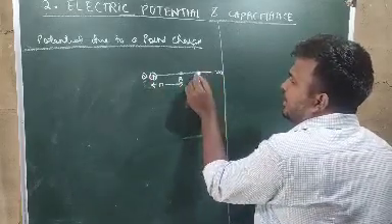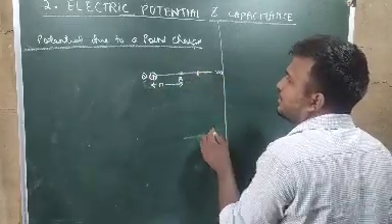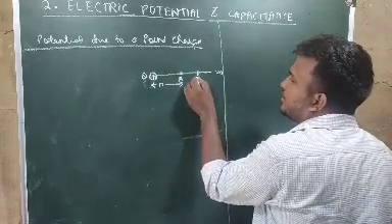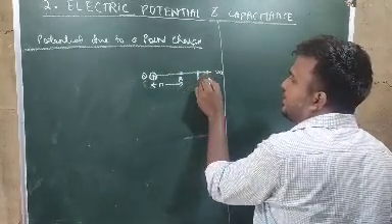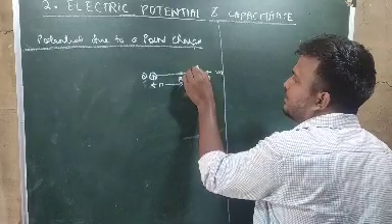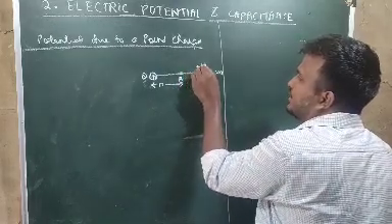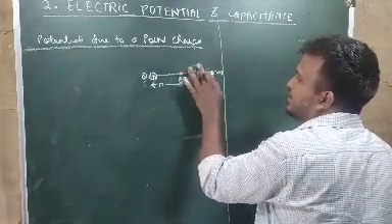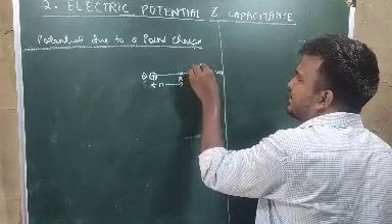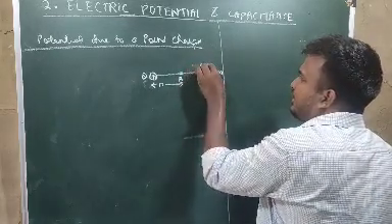Suppose we consider another point here, point P, and another point here, point Q, and the distance between them is delta x.